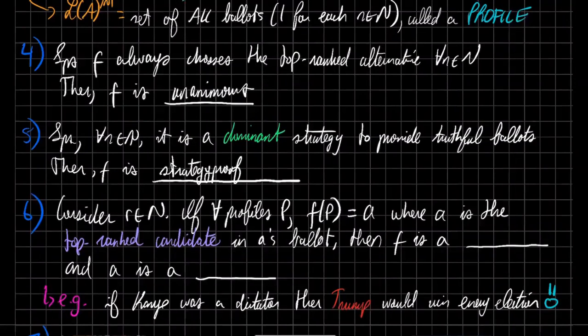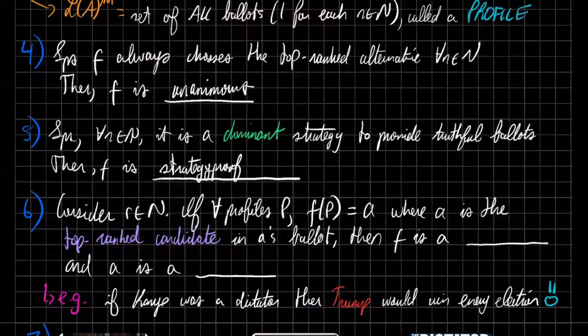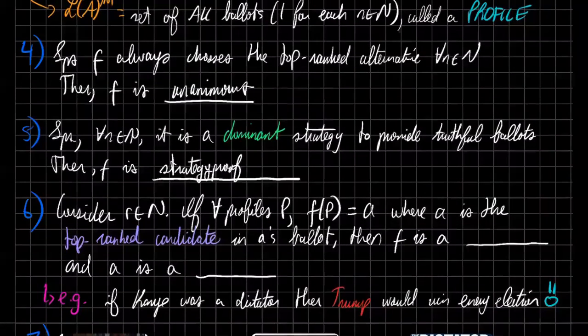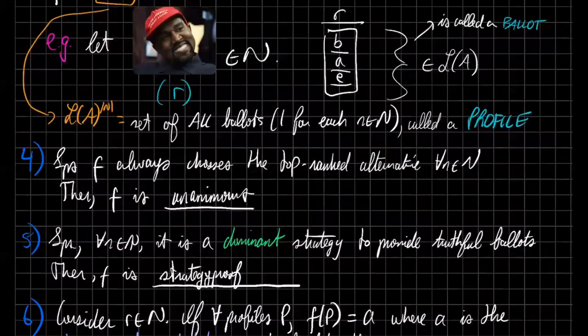This is kind of a strange word, but it is a very common word in voting schemes and computational social choice, also game theory. Next, we consider one voter, just a singular voter. We'll call him R. We refer to Kanye West as R. It's kind of foreshadowing something in the future.